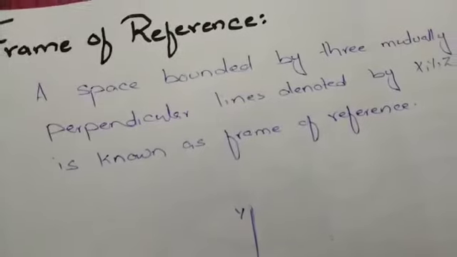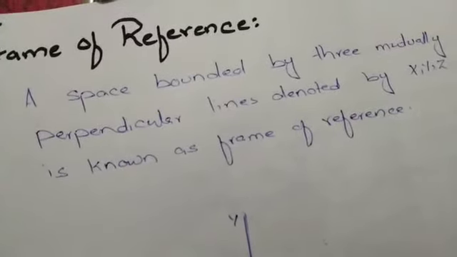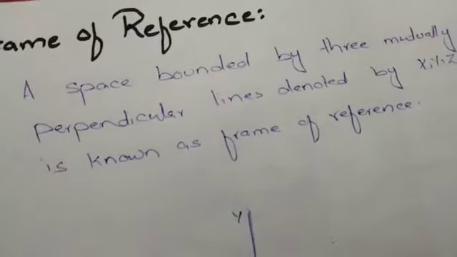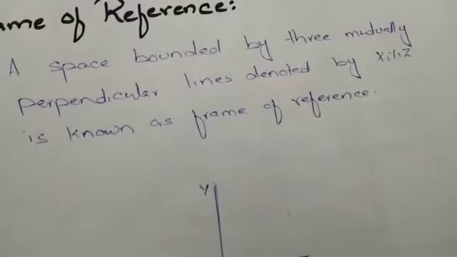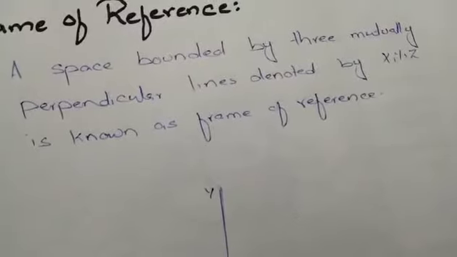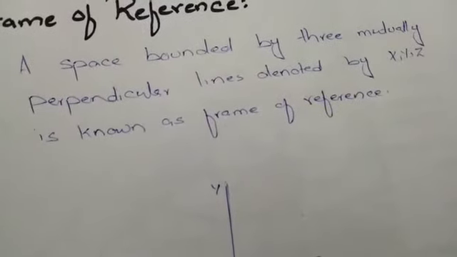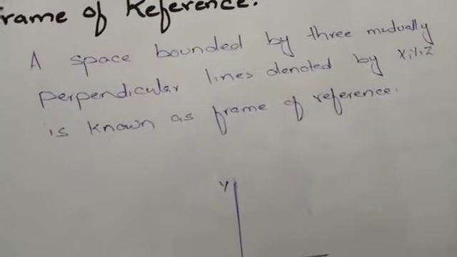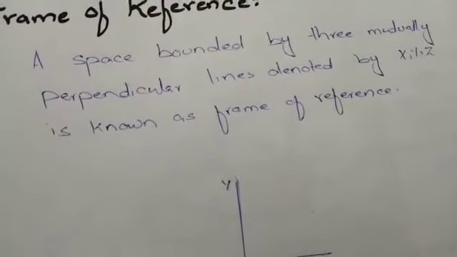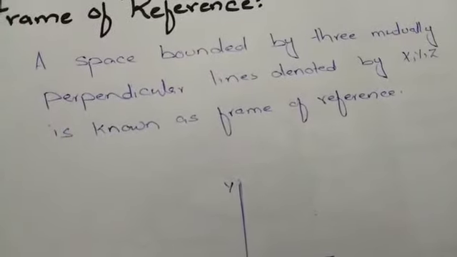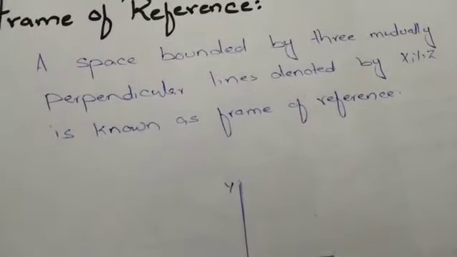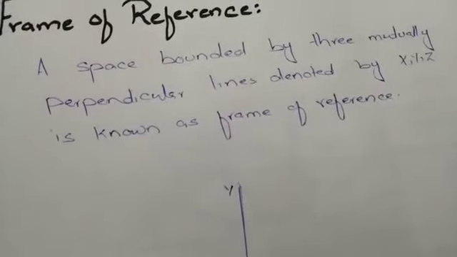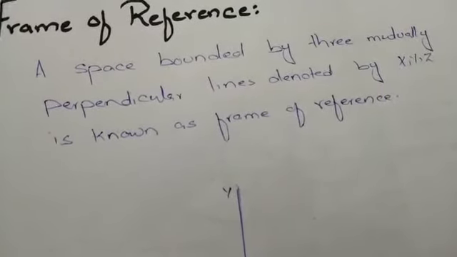But with respect to the person standing outside the train, I mean on the earth's surface, in the second frame of reference, the person is in a state of motion, because the person inside the train changes position as the train moves from one place to another. Along with the train, this person also moves with respect to the observer standing in the earth reference frame.